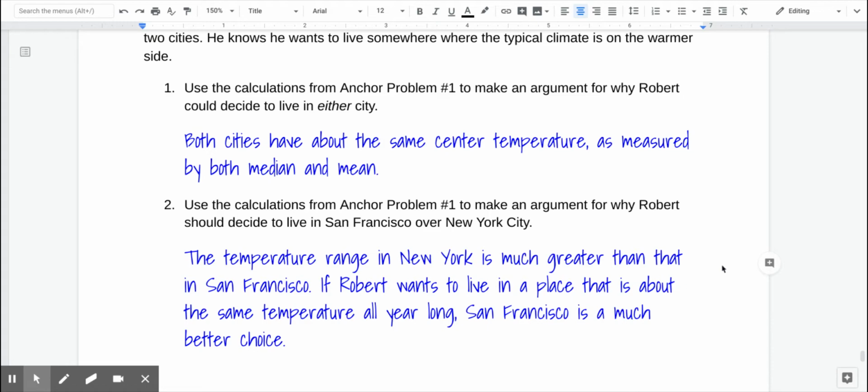When you look at both measures of center and measures of variability, you can get a more broad picture of a data set than if you just look at one or the other.